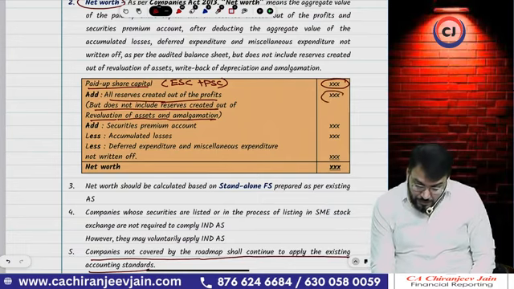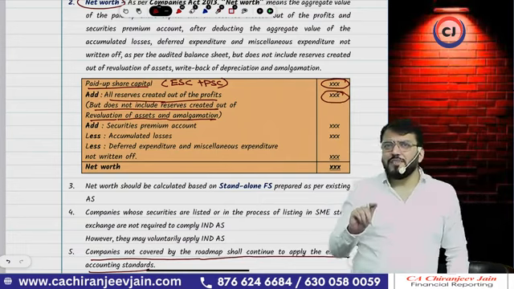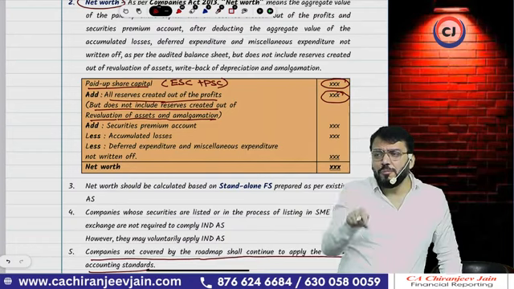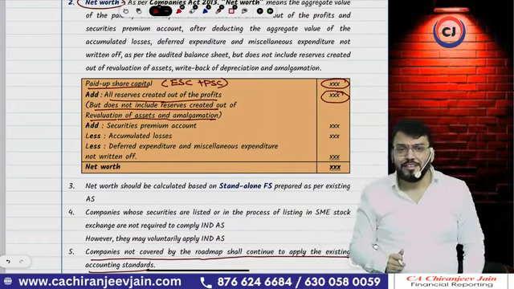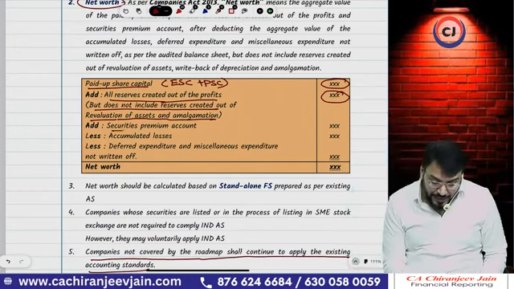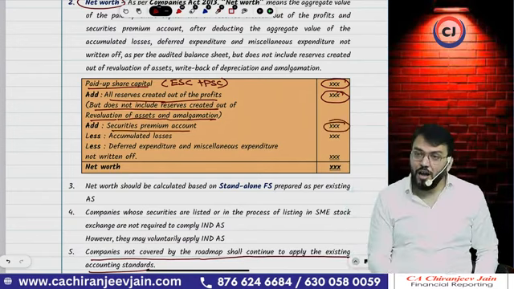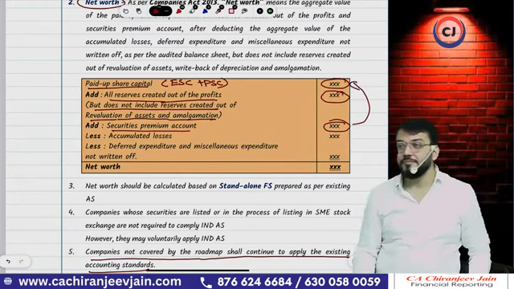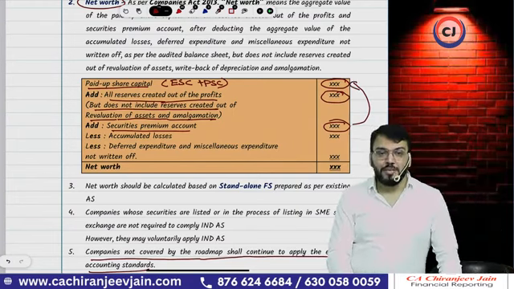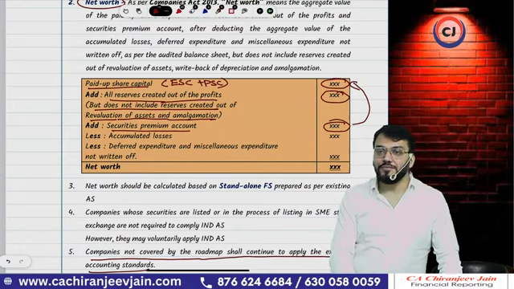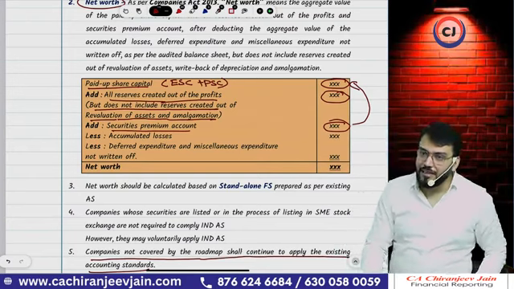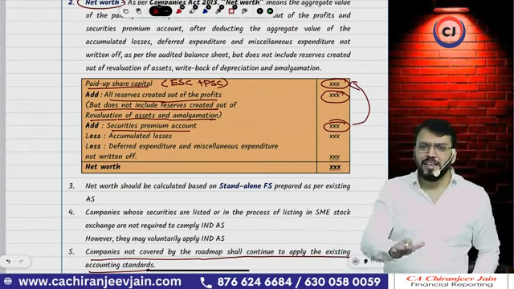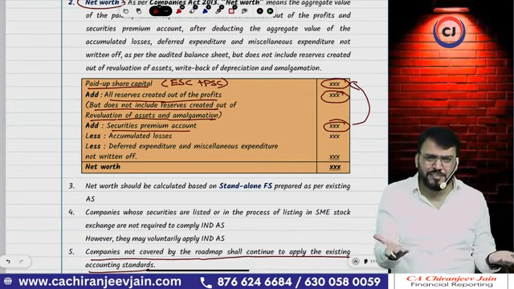Yes, sir. Now the question arises whether securities premium is created out of profit. No. But can I say it is a part of capital only? It is a part of capital, so that will be added. The securities premium account will be added. Any premium amount is received from owners, the shareholders, so that is capital only. So if you are adding paid up capital, you should also add securities premium. Is securities premium a reserve and surplus?